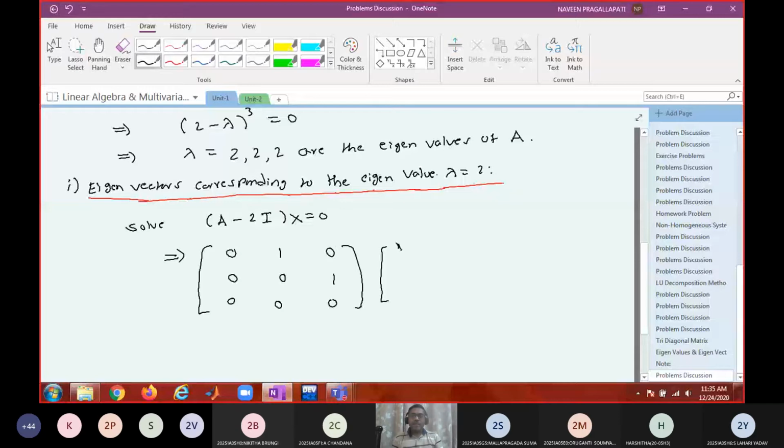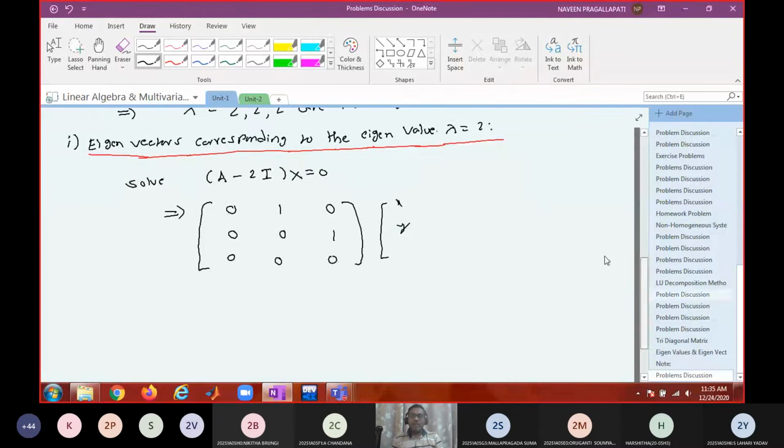x equal to xyz. Where is xyz equal to 0? Now is this in echelon form? Is the coefficient matrix in echelon form? Yes, sir. It's already in echelon form, with rank 2. Definitely rank will be less than n. Why? Because for that we are trying to find out non-zero solution.